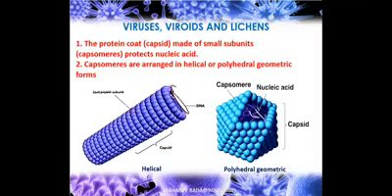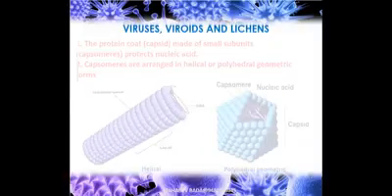This is one of the diagrams you can see of a bacteriophage. The protein coat, made up of small subunits, protects the nucleic acid. Capsomeres are arranged in helical or polyhedral geometric forms. This is the helical form, and this is the polyhedral geometric form.